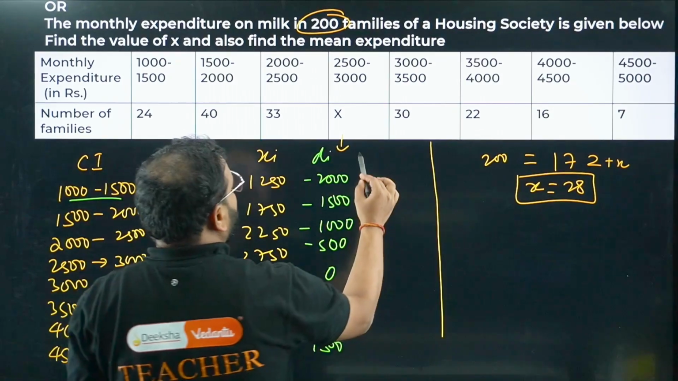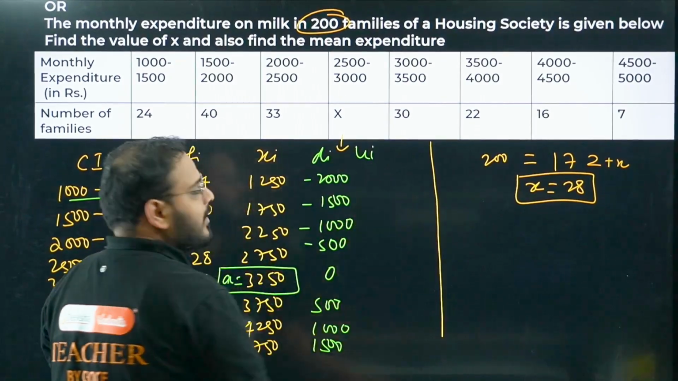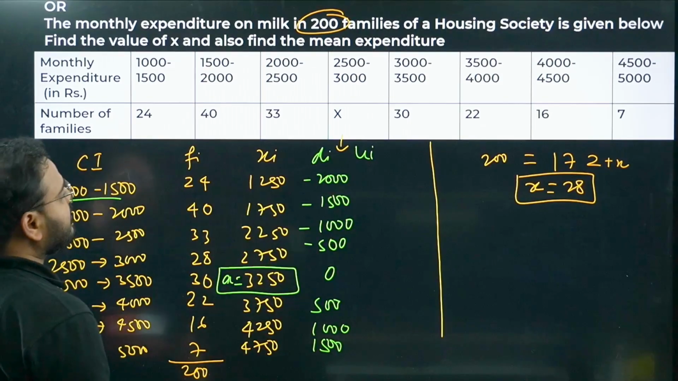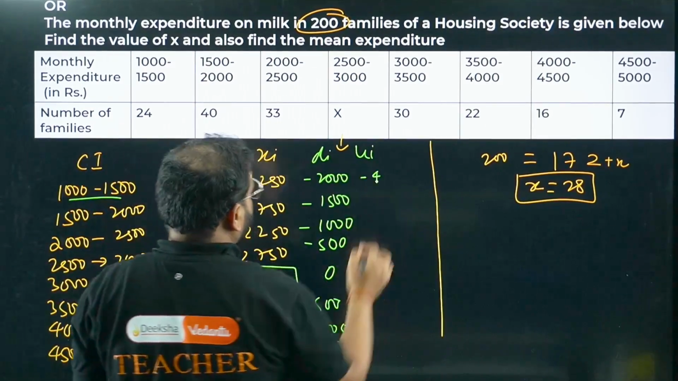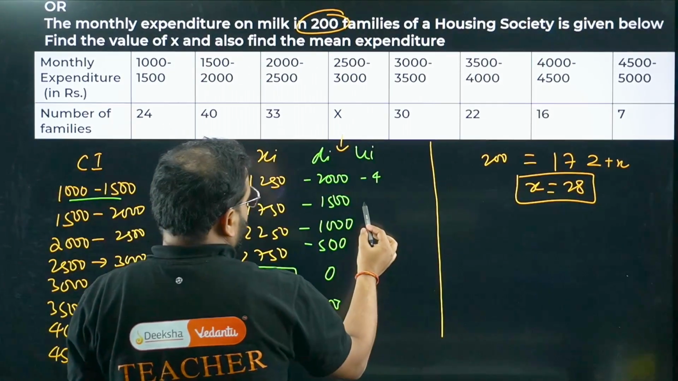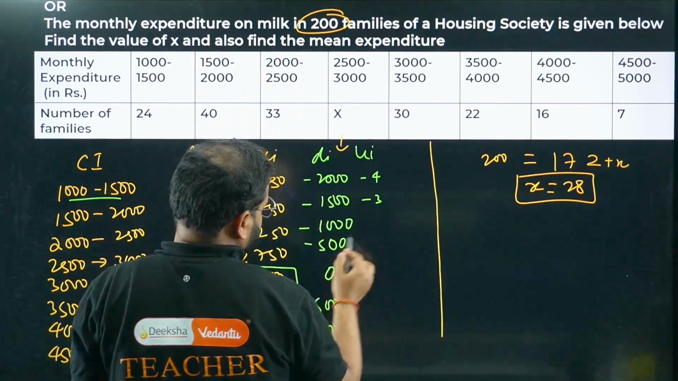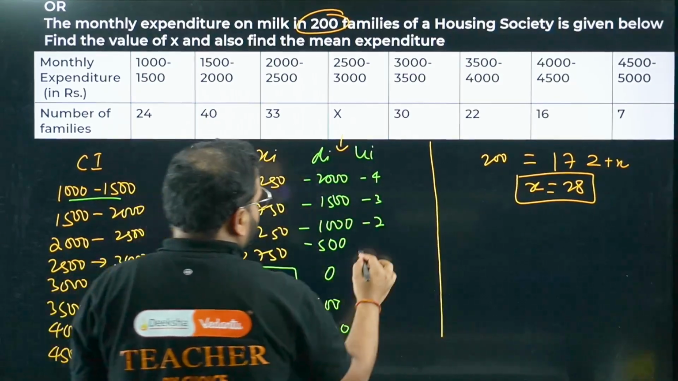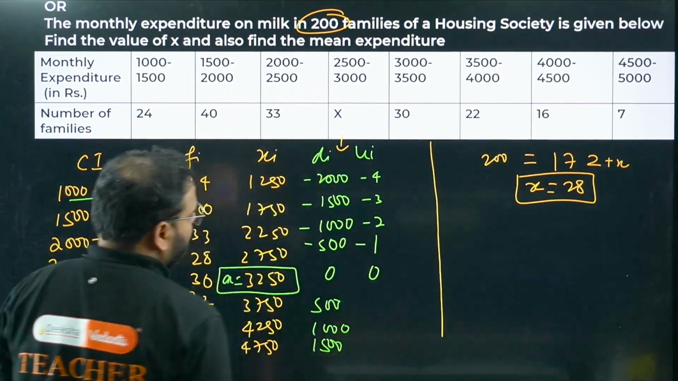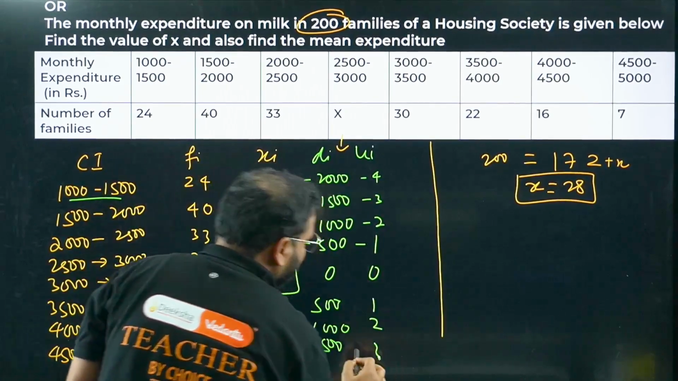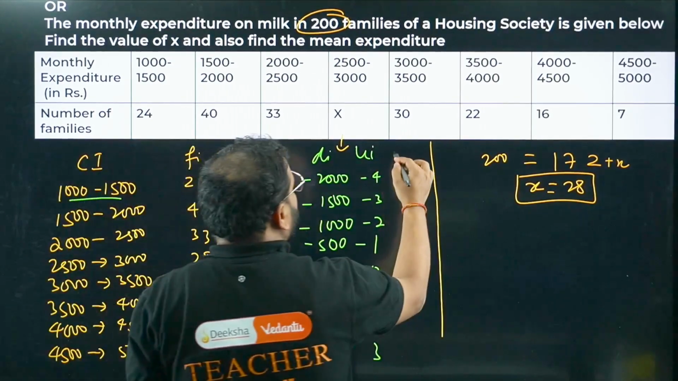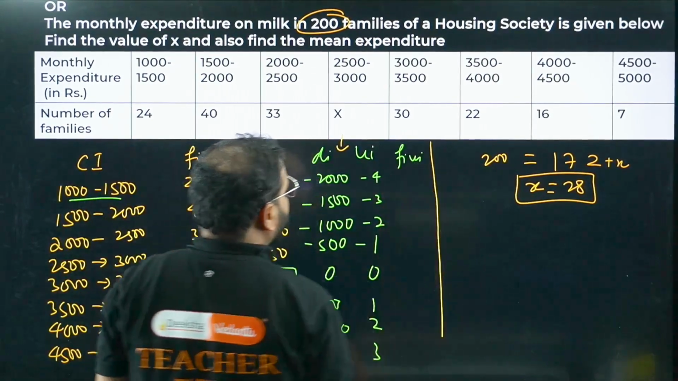Now what is ui? ui is divided by h. What is h? Class size is 500. So minus 4. What about this? Minus 3, minus 2, minus 1, 0, 1, 2 and 3. Last one is fiui.